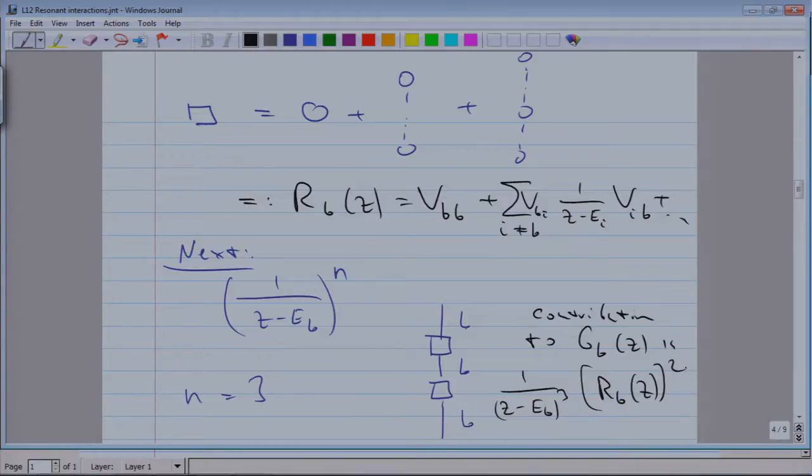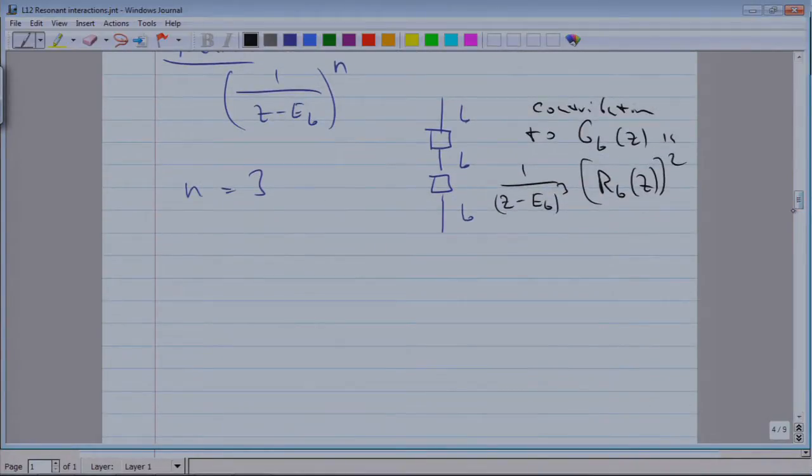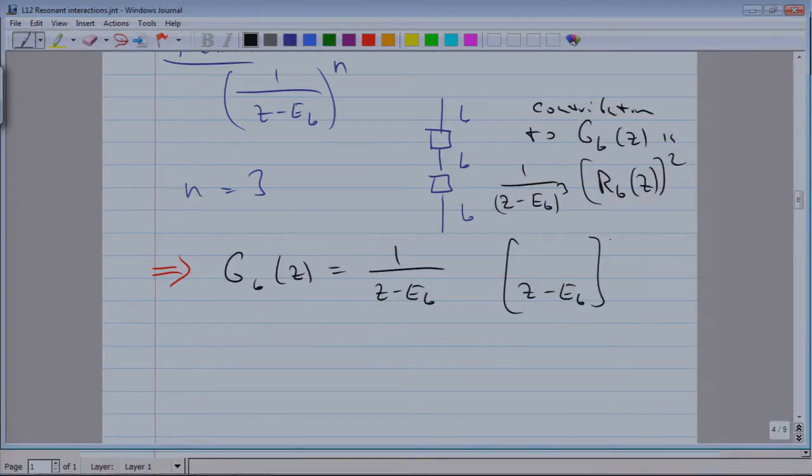Okay, I've shown you n equals 2, I've shown you n equals 3. I assume it's now absolutely clear how to continue. It just involves more and more power. So the lowest order is that, and whenever we ask what happens when we allow more appearances of the state B, for each of them we obtain another square box.